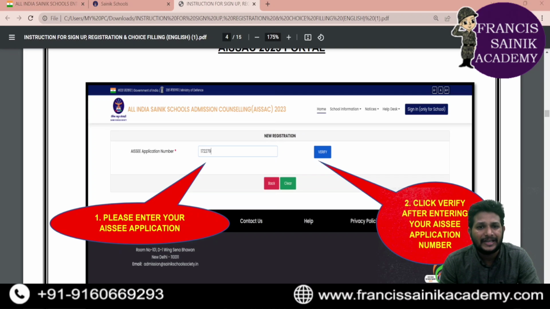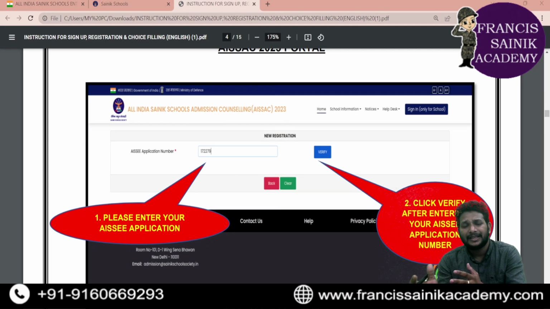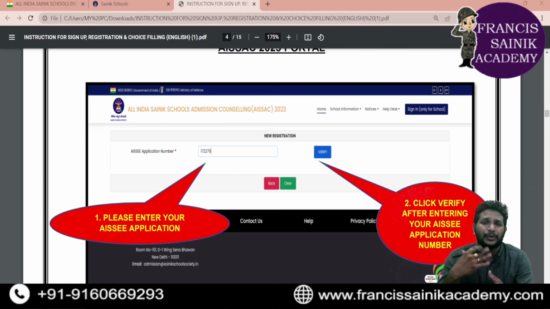In this particular field, you just need to enter your application number, which was given to you when you submitted the application form. There is an application number generated there, right? You need to enter that application number here.